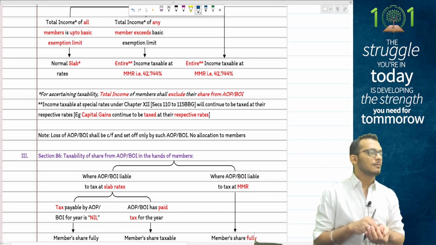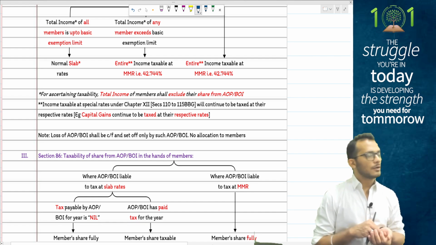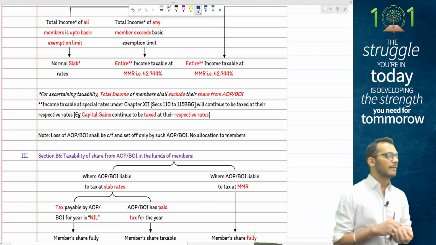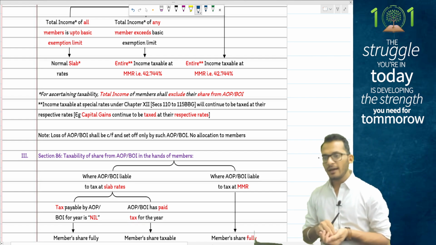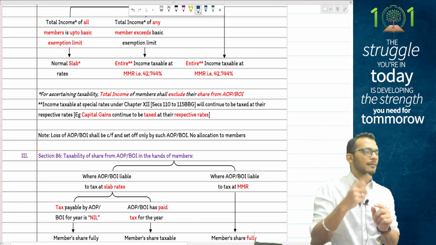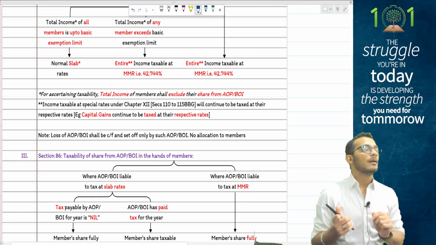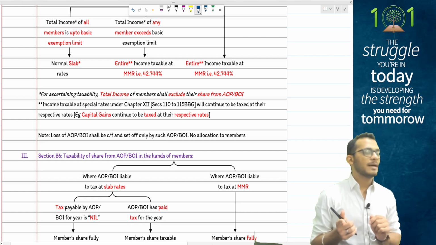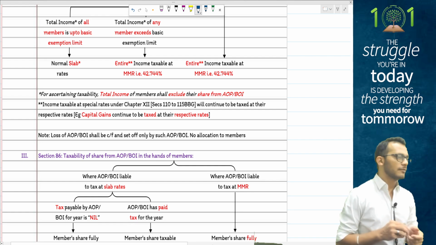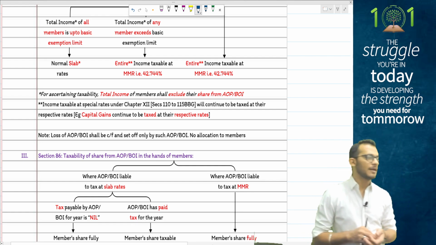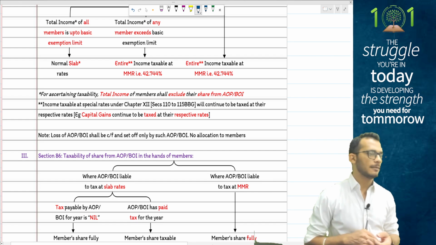Then divide by total income to arrive at your average tax rate. This average tax rate will then get multiplied by the money which you receive from the AOP, and that will become your rebate money.